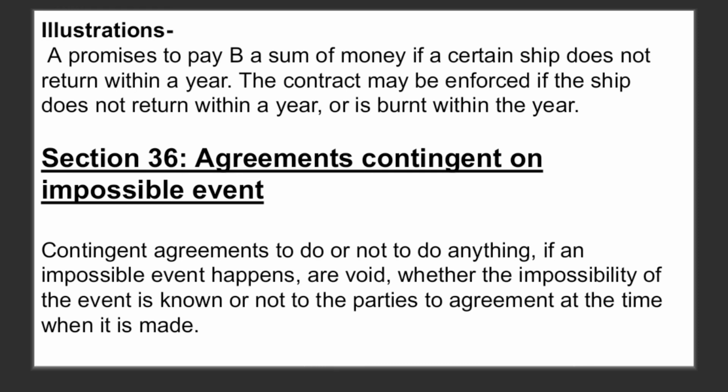So contingent agreements to do or not to do anything if an impossible event happens are void, whether the impossibility of the event is known or not to the parties to the agreement at the time when it is made. So it says that any agreement that is made contingent on an impossible event, in that case, the agreement will be void. And also, it is not necessary whether parties know about this or not, it becomes void. It will be better cleared with the illustrations.